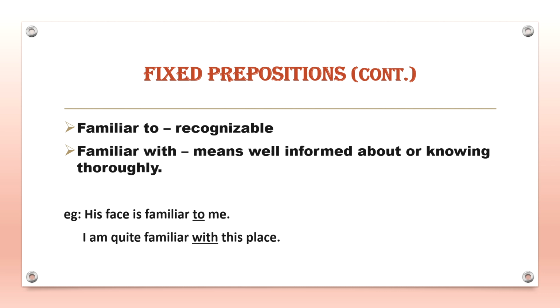Now, moving on. Next is familiar. It is generally used with two prepositions. One is to and the other one is with. So, familiar to means easy to recognize because of being seen before, whereas familiar with means well informed about something or knowing thoroughly. So, for example, his face is familiar to me. I am quite familiar with this place.